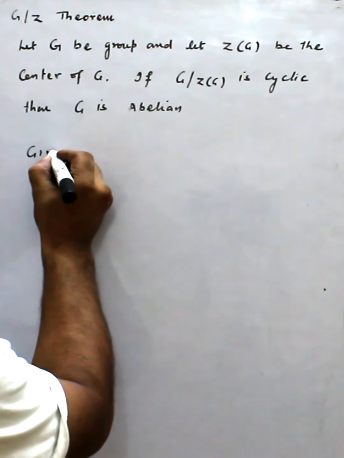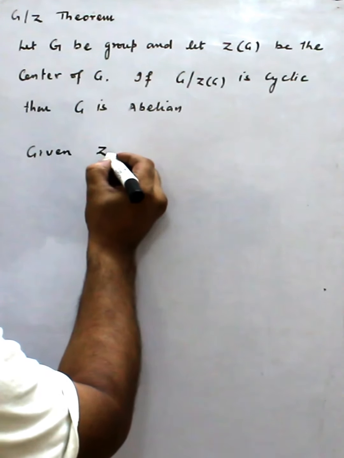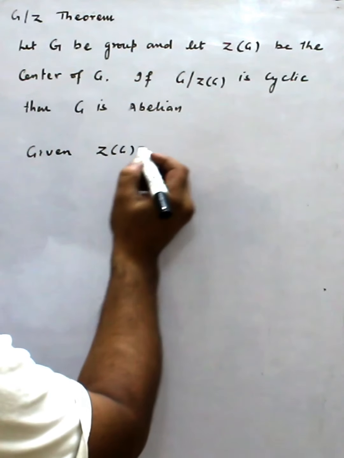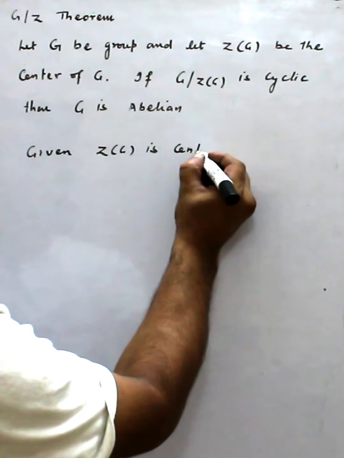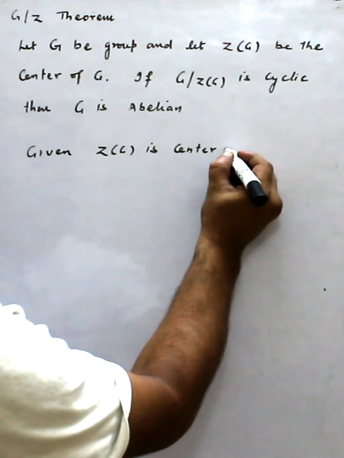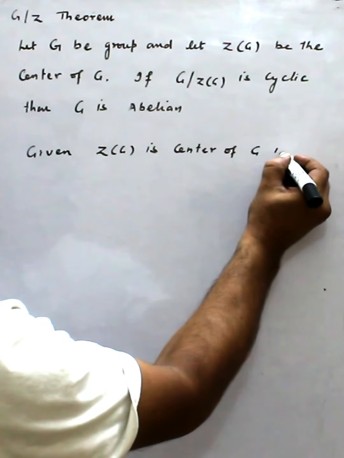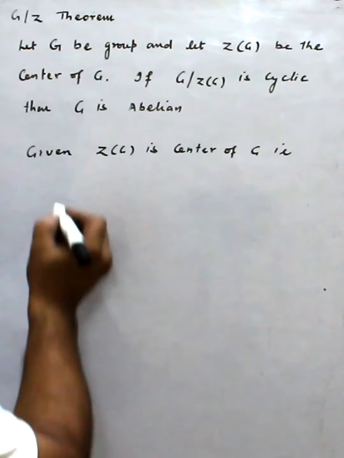The given is Z(G) is the center of G. What is the meaning of this?